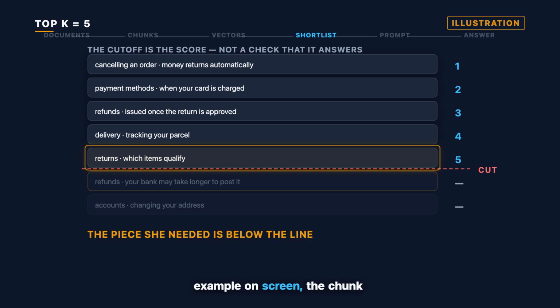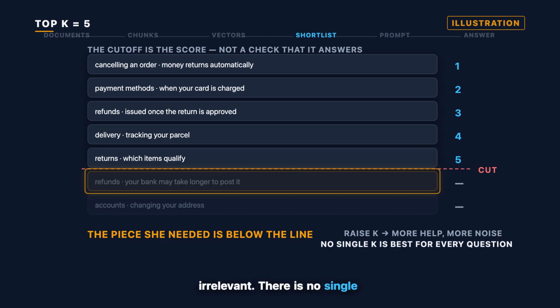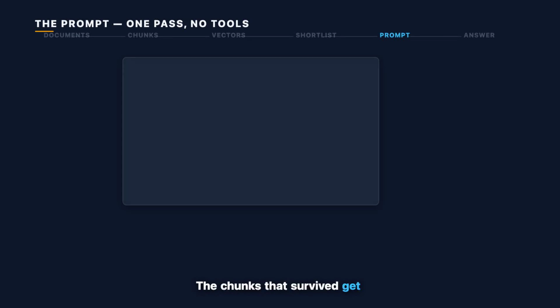In the example on screen, the chunk about the bank posting the credit misses the cut. 5 others travel onto the model, and in this one pass pipeline, nothing downstream can go back for it. Raise K, and you bring in more text, which raises the chance of catching what you needed, and also hands the model more context that may be irrelevant. There is no single K that is best for every question. The chunks that survived get pasted into a prompt above the customer's question and sent to the model.